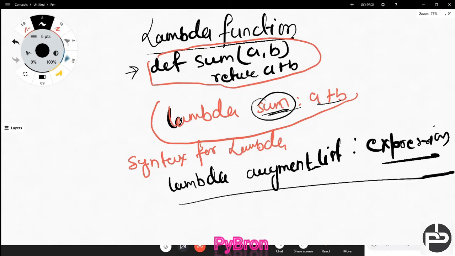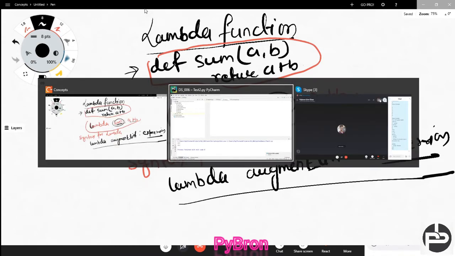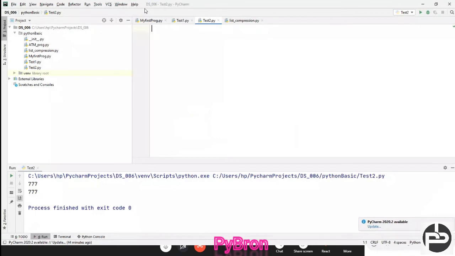How are we going to implement it? With the help of code, right? Okay, just try to understand. Initially, suppose I want to square the numbers, so we wrote a square method, and inside the square method we were supposed to multiply the same number with the same number, then only it was returning the square of the number, right? But now we are going to do the same thing with the lambda function. How are we going to do it? s is equal to lambda, and here I'm passing n colon n into n. That's all, done, your task is done, no worries at all.